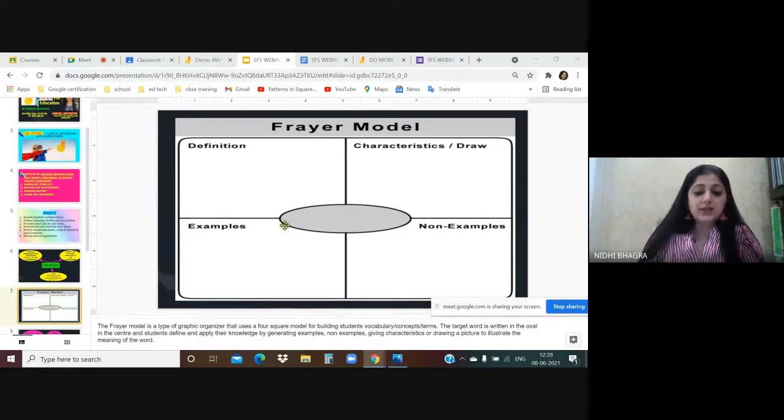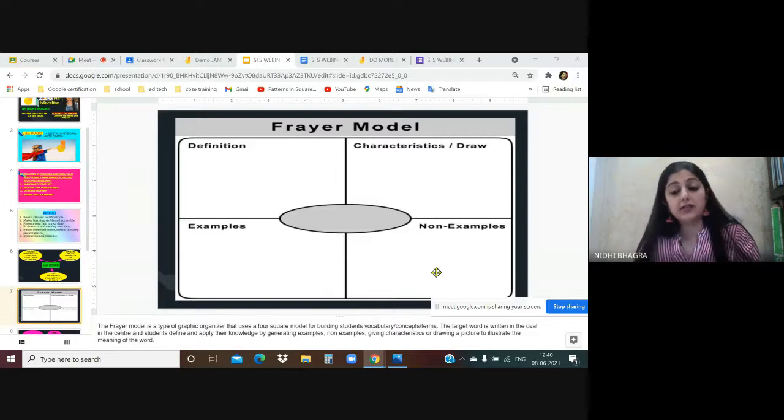And the students apply their knowledge and write down the characteristics, examples, non-examples. They can use even pictures to illustrate that. I have conducted the Freire model activity many times in my classes, like I give them a topic, parallel lines, okay? So they'll write the definition, its characteristics, examples, non-examples. This way, this activity can be conducted for all subjects.